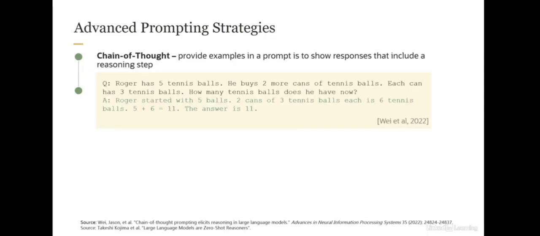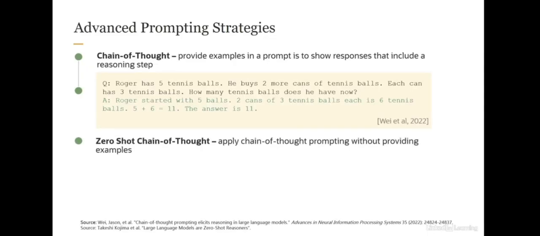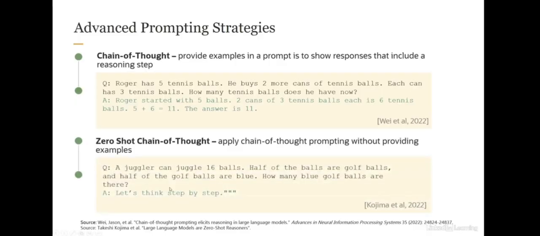Another strategy which is quite popular is called zero shot chain of thought. It's similar to chain of thought, but you don't provide an example. Rather, what you do is you provide a phrase like this: let's think step by step. And it would do the same thing as the previous example, breaking the complicated task down into smaller chunks, solving the intermediate steps, and then finally solving the entire problem. So these are a couple of advanced prompting strategies which you could use.